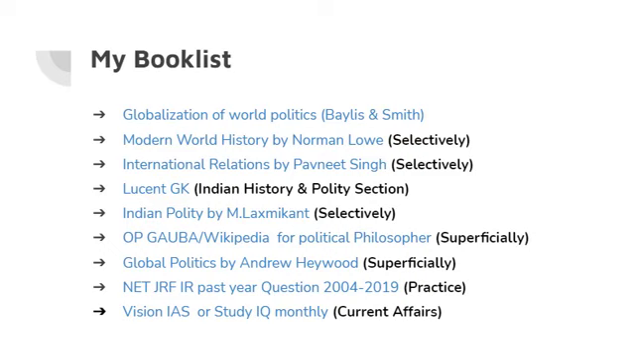Let's start on how to approach them. First and most important is Globalization of World Politics by Baylis and Smith. For the IR preparation, this is the most important book and must be done thoroughly. Each page is important.